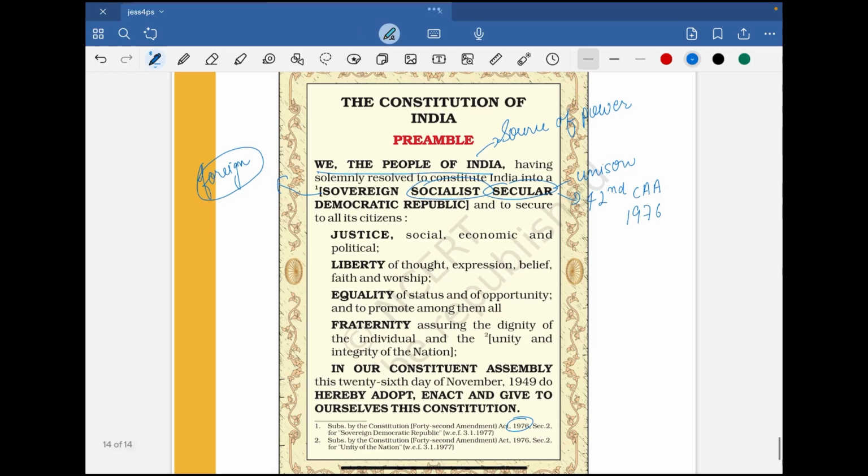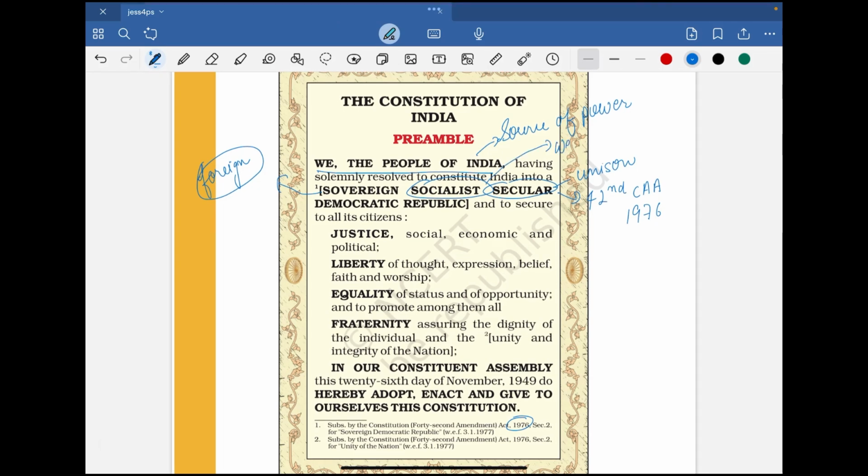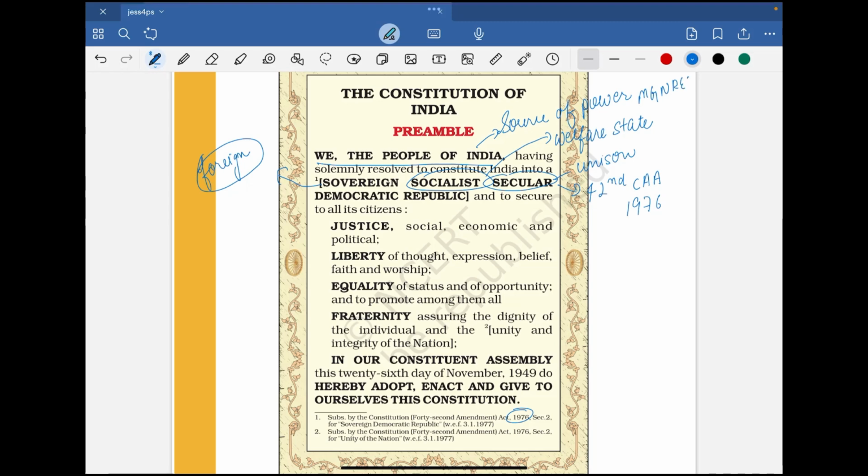Now socialist is a type of state. In our context, it denotes the welfare nature of our state. So it just means that there is a positive intervention by the state in the lives of the ordinary people. So they are not left at the behest of capitalism or free market or laissez-faire. Rather, the state intervenes. How does the state intervene? For example, bringing in welfare policies, for example, MGNREGA, which gives guaranteed 100 days work in the rural areas, right? So these are the interventions which the state will take, and that's why our state is a socialist state.